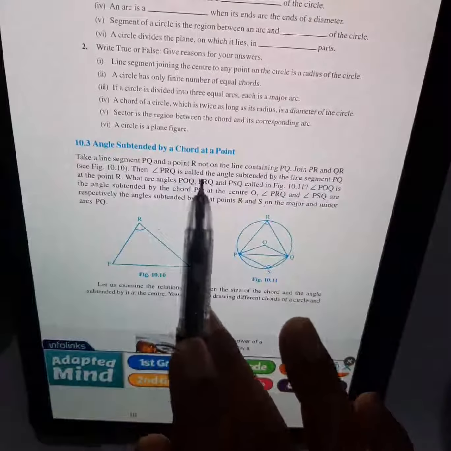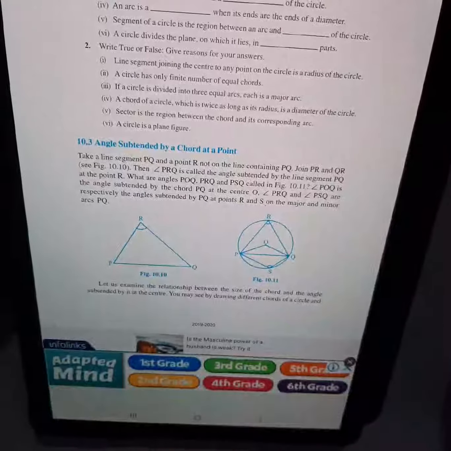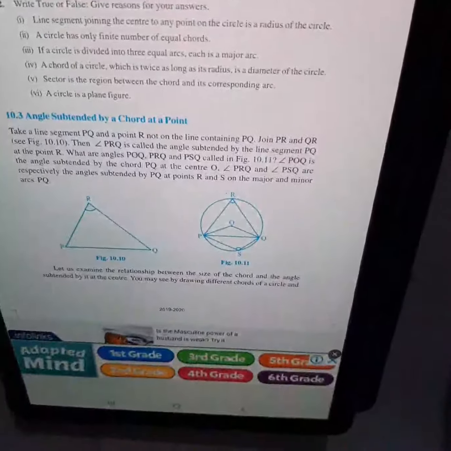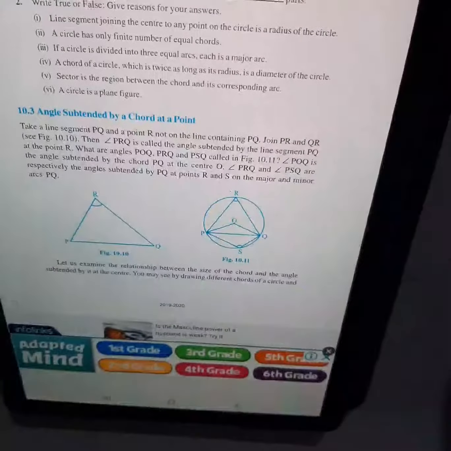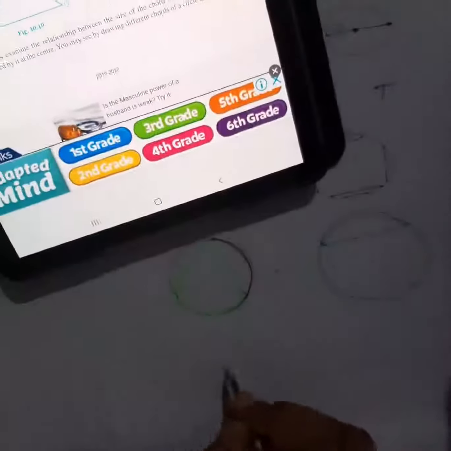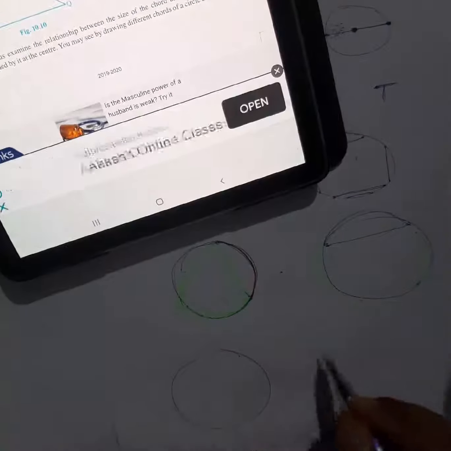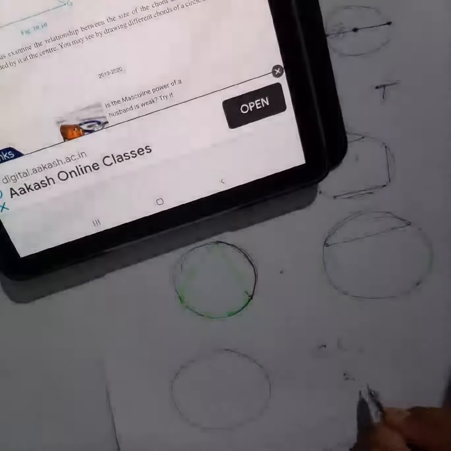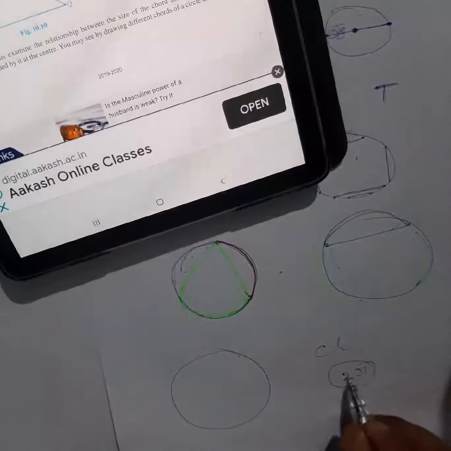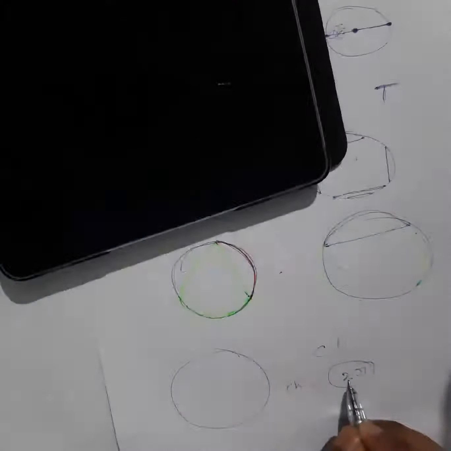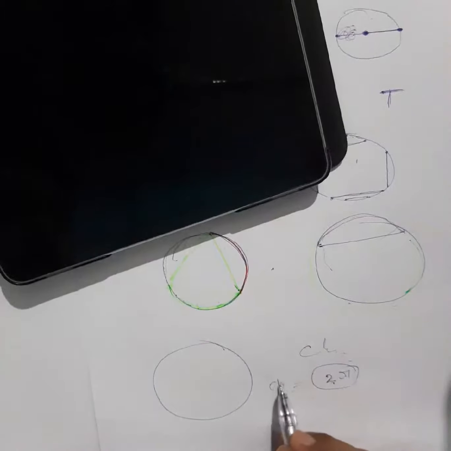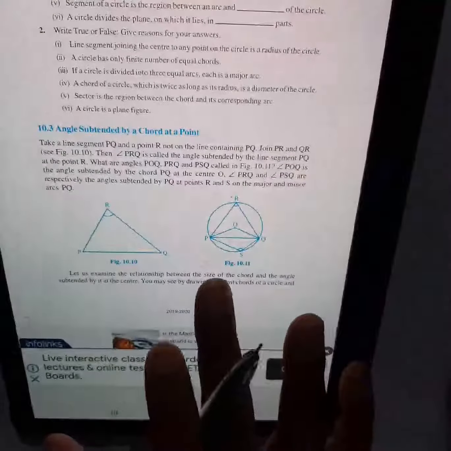Okay. So number 4, a chord of a circle which is twice as long as its radius is a diameter of the circle. A chord of a circle which is twice as long as its radius. So obviously this will be a true statement. They have said there is a chord whose length is twice the radius. Now this twice the radius, what is it called? This chord is called diameter only, right? So it's correct. So this statement, number 4, is true.